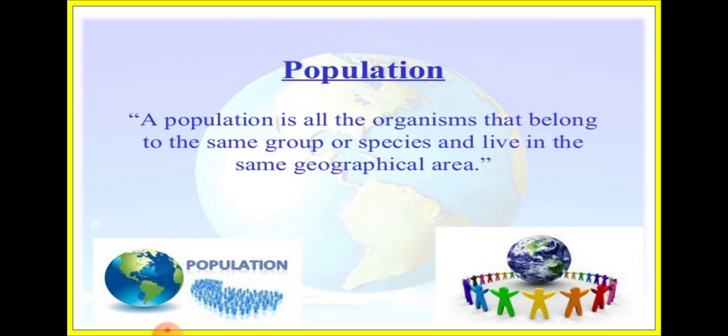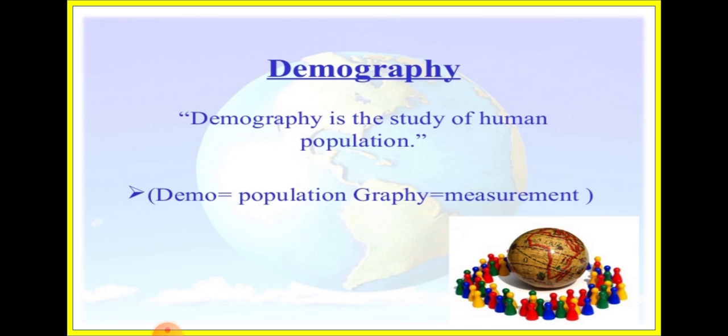Now let us see the next one, that is demography. So what is demography? Demography is the study of human population, the branch that studies human population, that is only known as demography. Demo means population and graphy means measurement. That means the study of the measurement of the population, that is only known as demography.